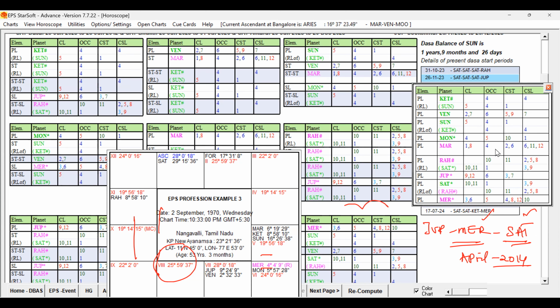Sorry, let me make it clear. In Jupiter Dasa, Mercury Bhukti, Saturn Antra, he started the job, started his own business. That itself started with ups and downs. And Jupiter Ketu is nothing good or nothing bad happened. And then Jupiter Venus started.